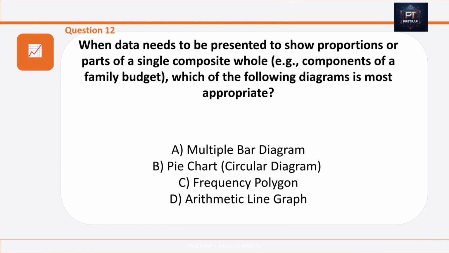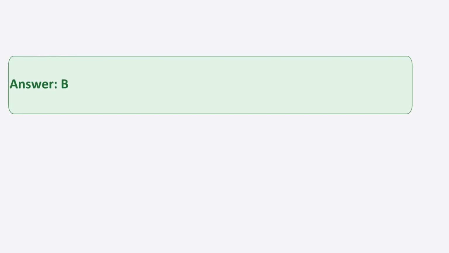Question number 12 is, when data needs to be presented to show proportion or parts of a single composite whole, which of the following diagrams is most appropriate? Option A, multiple bar diagram. Option B, pie chart. Option C, frequency polygon. Option D, arithmetic line graph. And the answer is option B, pie chart.